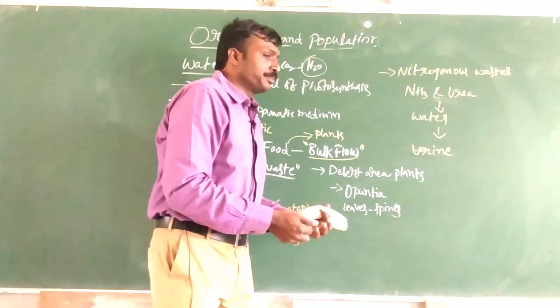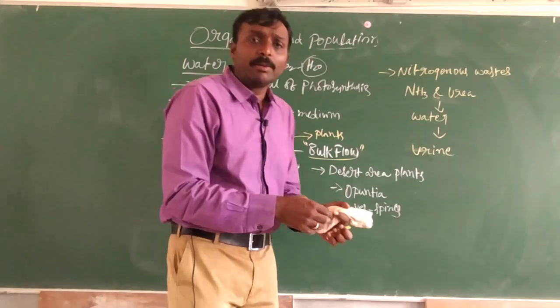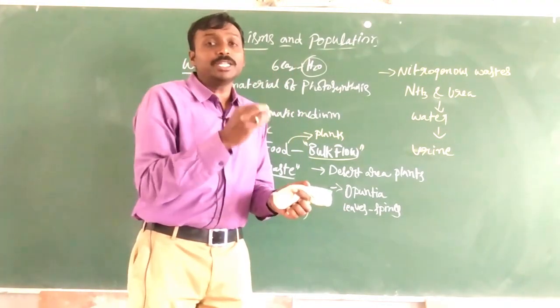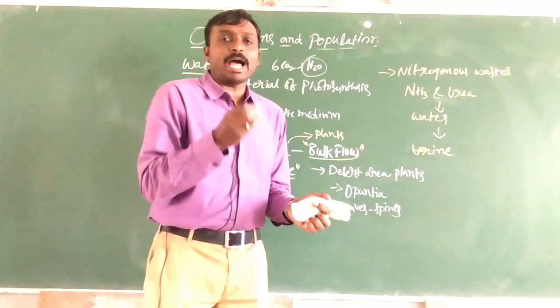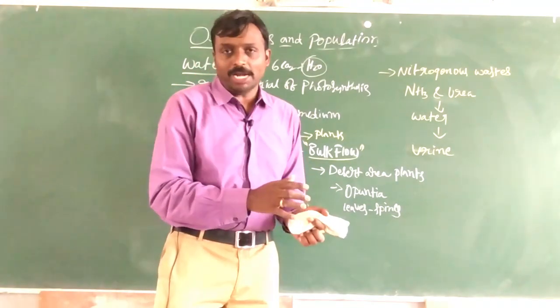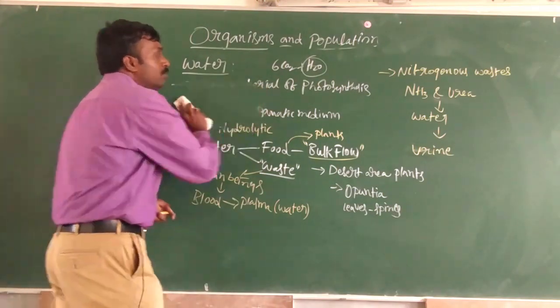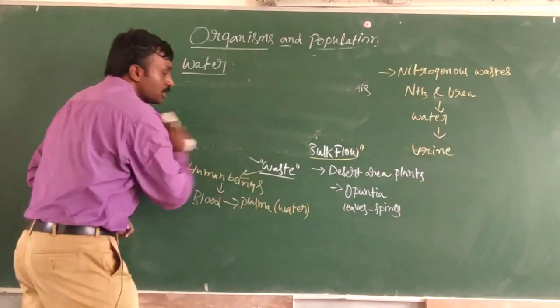Okay. Now, the next thing about water: how it is going to be stored and which type of water will be absorbed by the roots of plants. So let us talk about the absorption of water from soil.